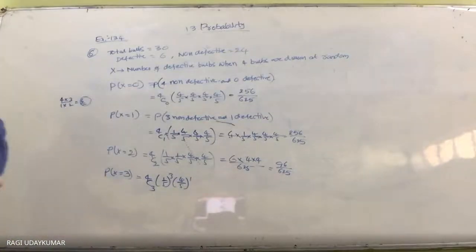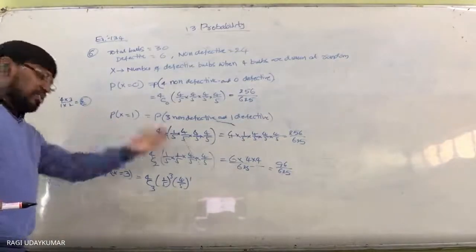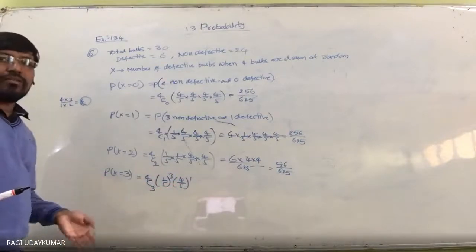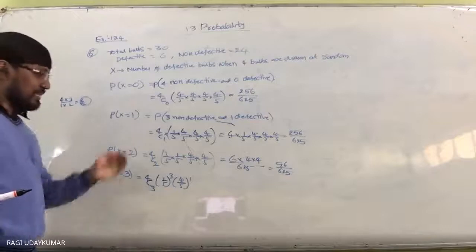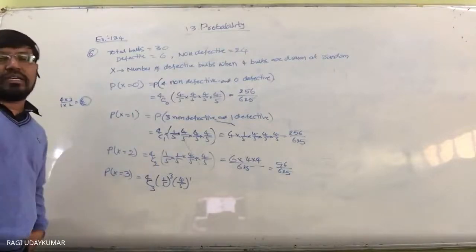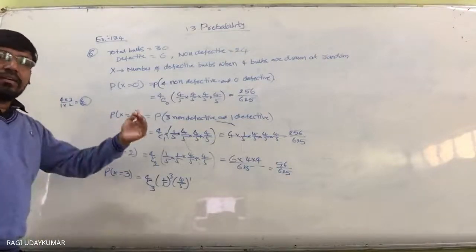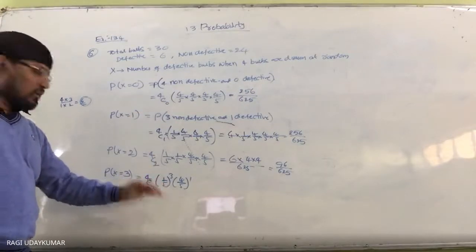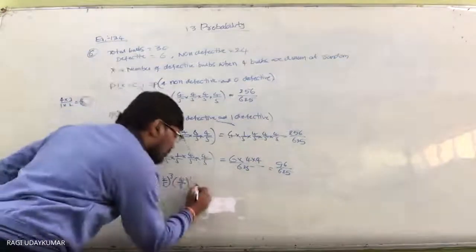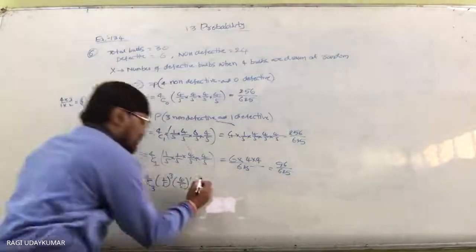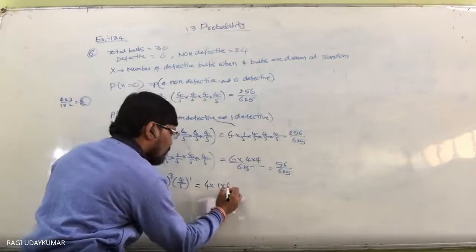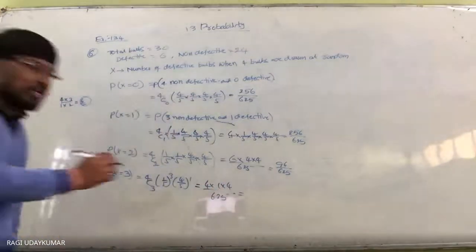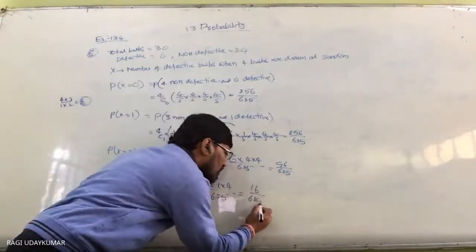So actually you are going to have the last concept. Whenever you are taking this into consideration, it is Bernoulli trials. This is indirectly a Bernoulli trials problem. Bernoulli trials we are going to learn clearly. In that place you are going to learn these things very clearly. So this is 4C3. 4C3 value is also equal to 4 only. So 4 into 1 into 4 by 625, which is equal to 16 by 625.